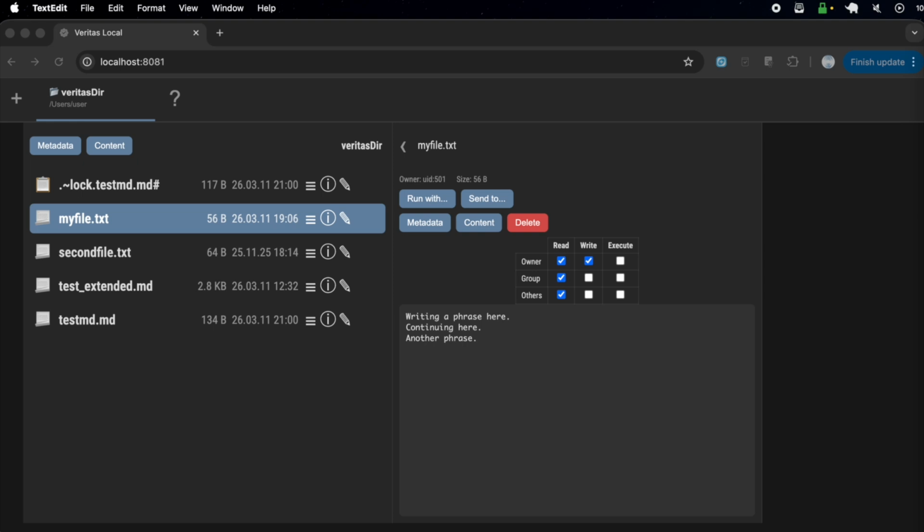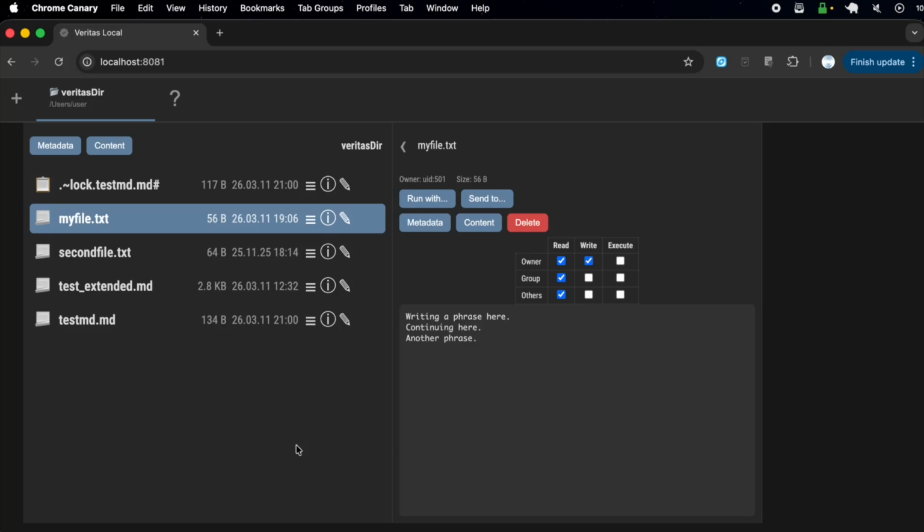If files on your machine change, Veritas gives you trustworthy local history of what changed, when it changed, and whether the file content still matches its recorded provenance. Veritas watches the file system folder you choose, in this case Veritas dir, records both metadata and content history, and stores each change in a cryptographic chain.